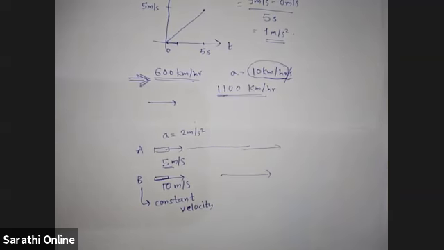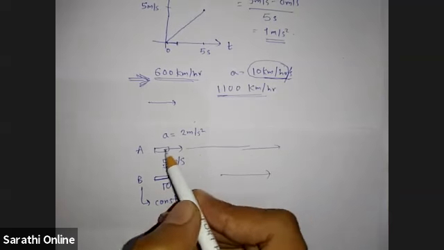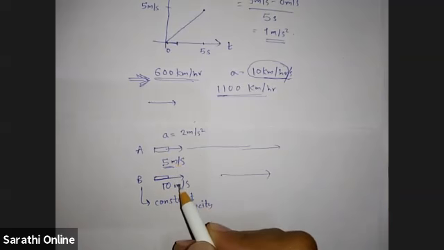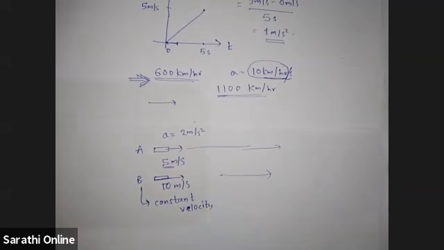So initially what will happen? Obviously B will be ahead of A because of its greater velocity. But after some time, because the velocity of A is increasing, A will overtake B. So you have to find the time at which A overtakes B. Question is clear?